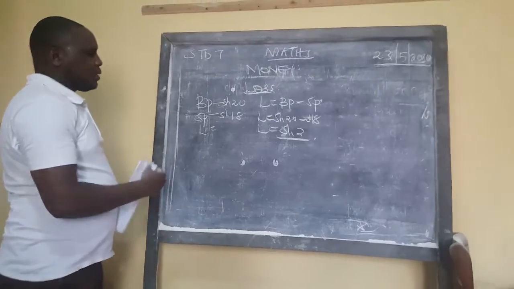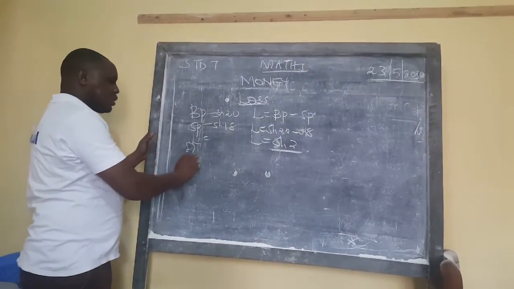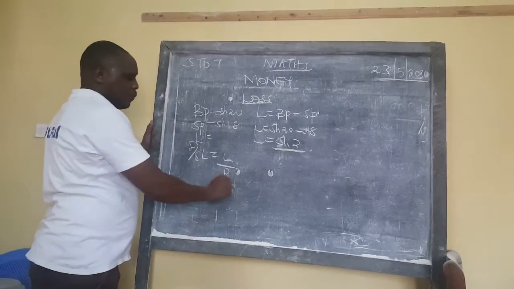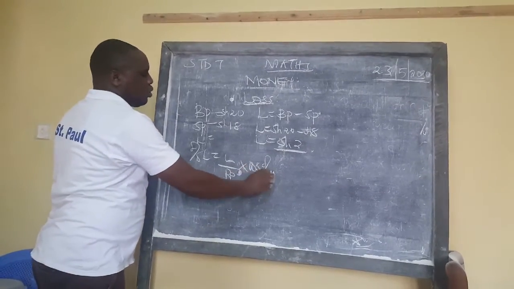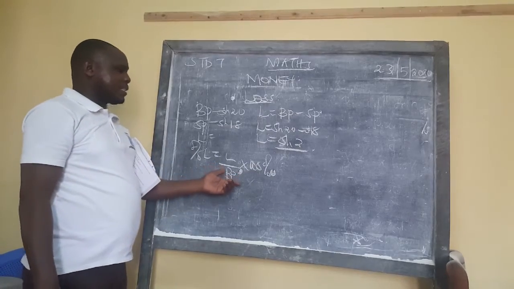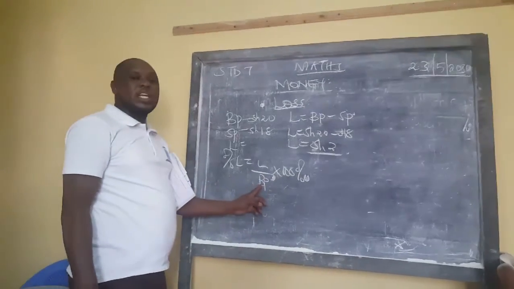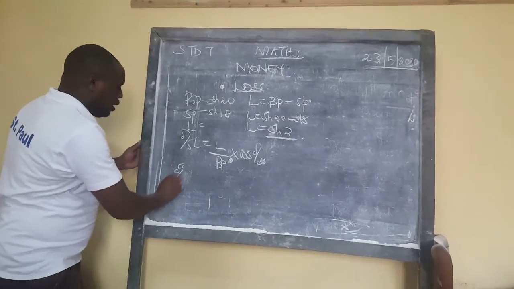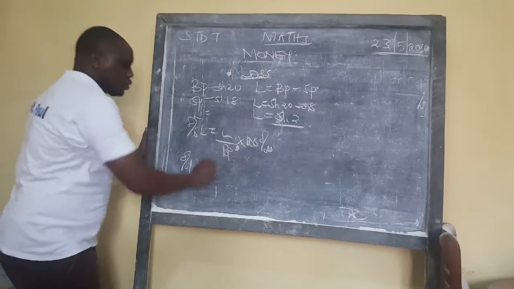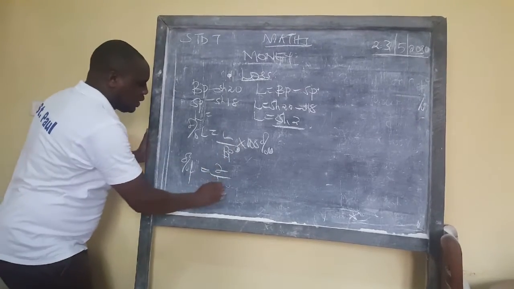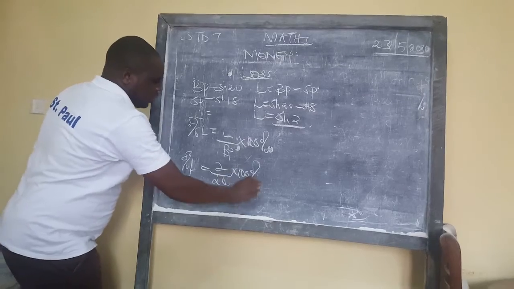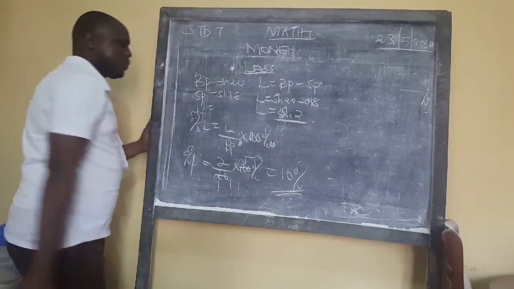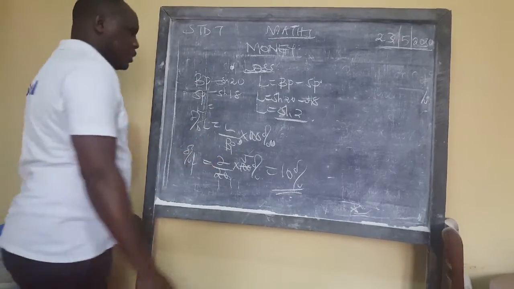So can we be able to calculate the percentage loss? Yes, percentage loss is equal to the loss over the buying price, the original price. Remember in the two, we calculate percentage loss or percentage profit by considering the buying price, both the profit and the loss. So percentage loss is going to be, the loss is 2 shillings over the buying price, which is 20, times 100%. You realize that this person made a loss of 10%. Let's see whether it's true.